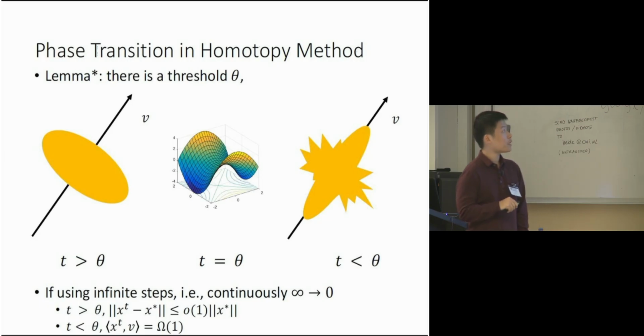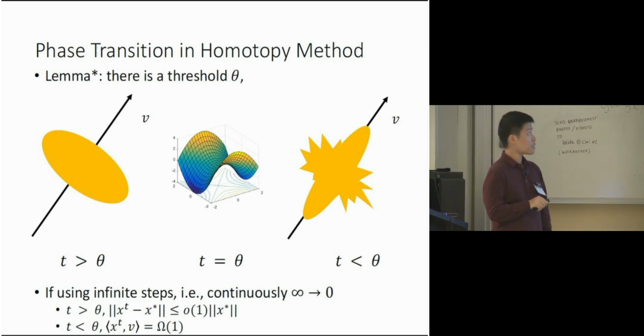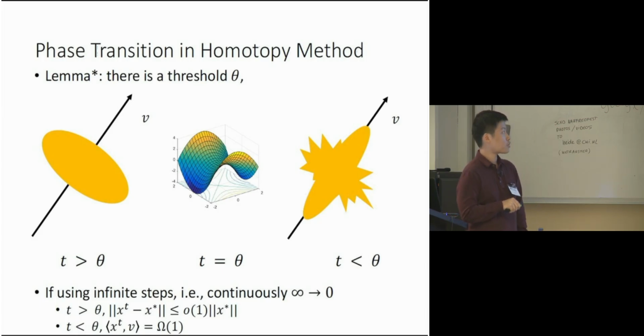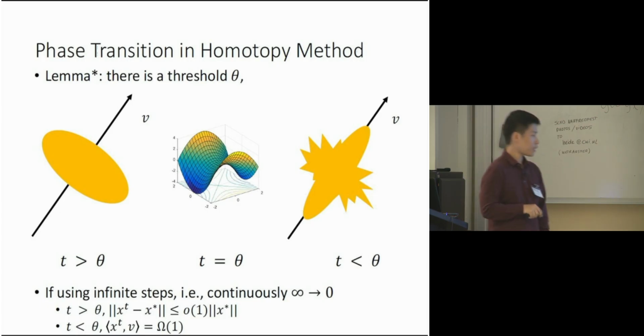In this work, the main lemma we show is what we call the phase transition in the homotopy method. It says that there is a threshold theta such that when the smoothing level t is larger than theta, the function is well behaved, and when t is less than theta, the function looks like the original function.